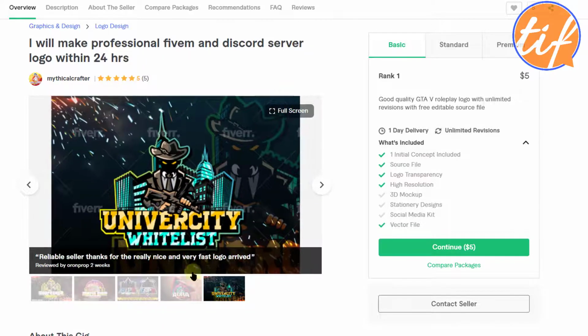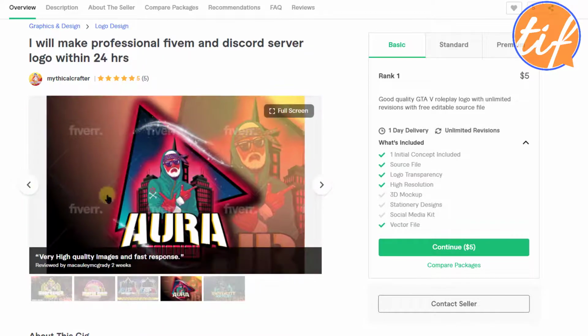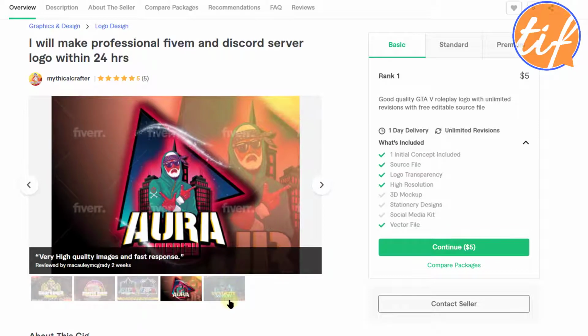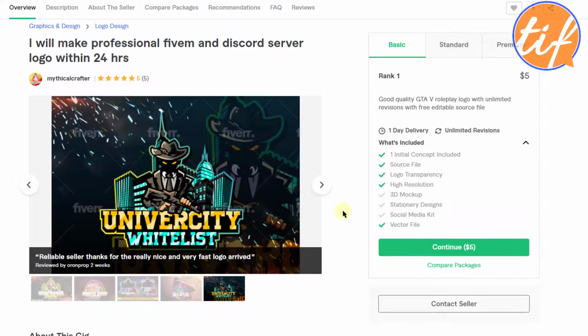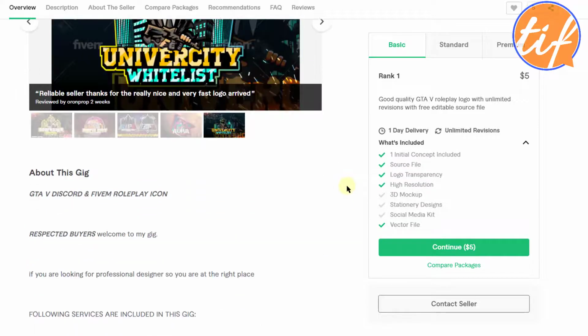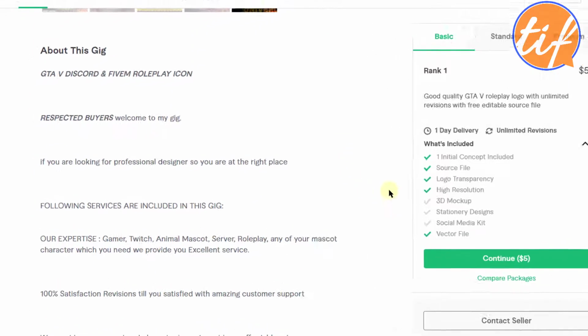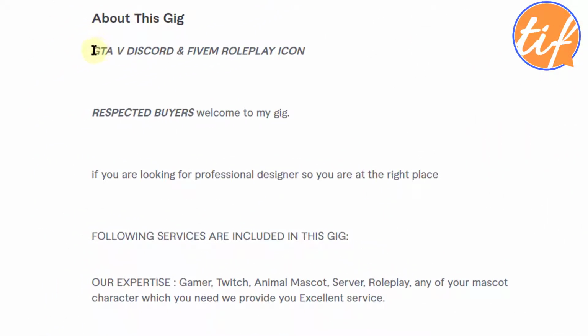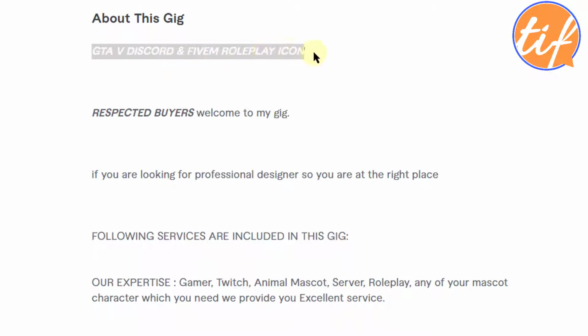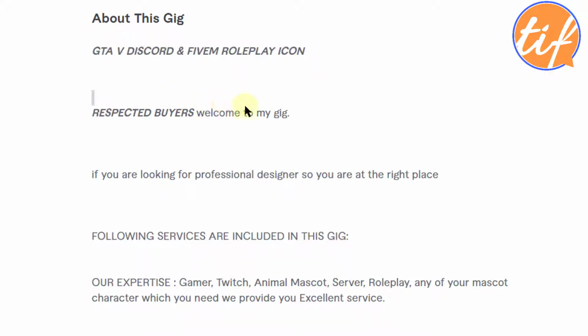You can see these are looking like templates, okay, the background, the text and all. Okay, let's see the gig description about this gig. GTA V Discord and FiveM roleplay icon, very clear, very upfront, and this is what exactly he is offering in this gig.